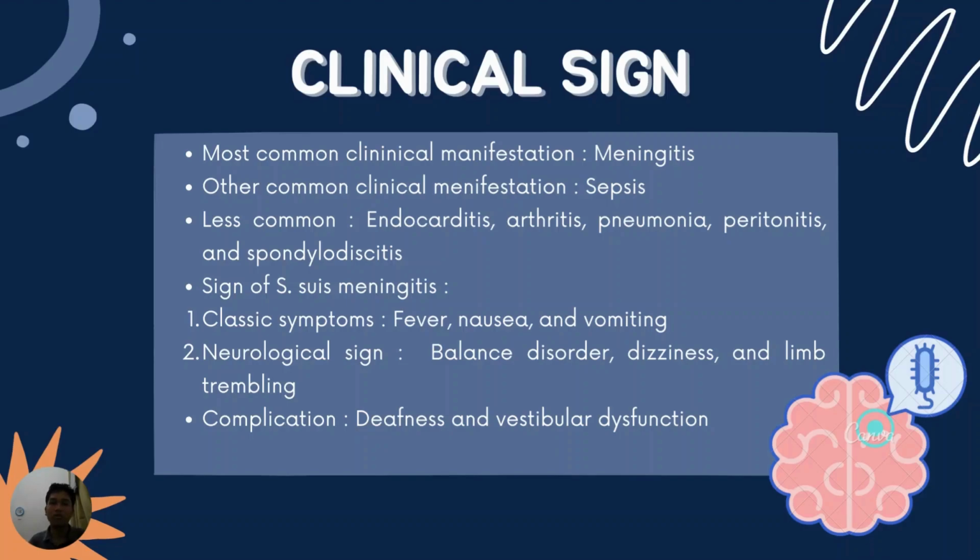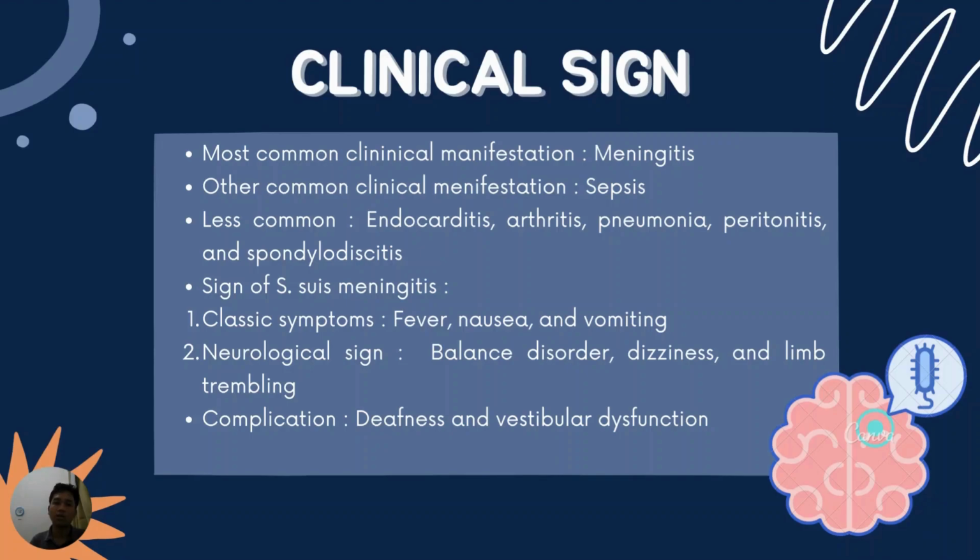Most Streptococcus suis infections in humans show meningitis as the clinical manifestation. The typical meningeal signs usually start with classic symptoms such as fever, nausea, and vomiting. They are also followed by neurological signs such as balance disorder, dizziness, and limb trembling. Sepsis is the second most common clinical manifestation.